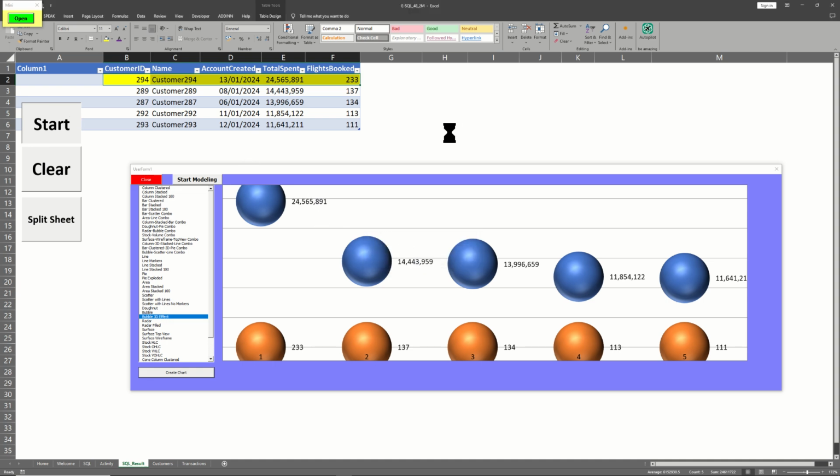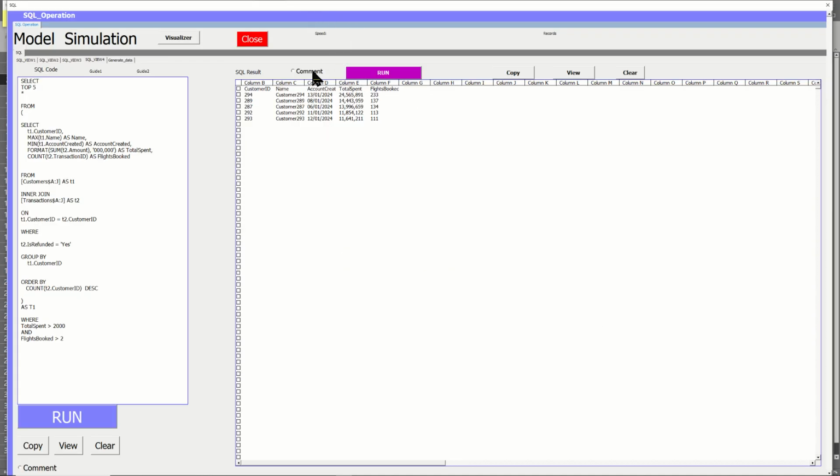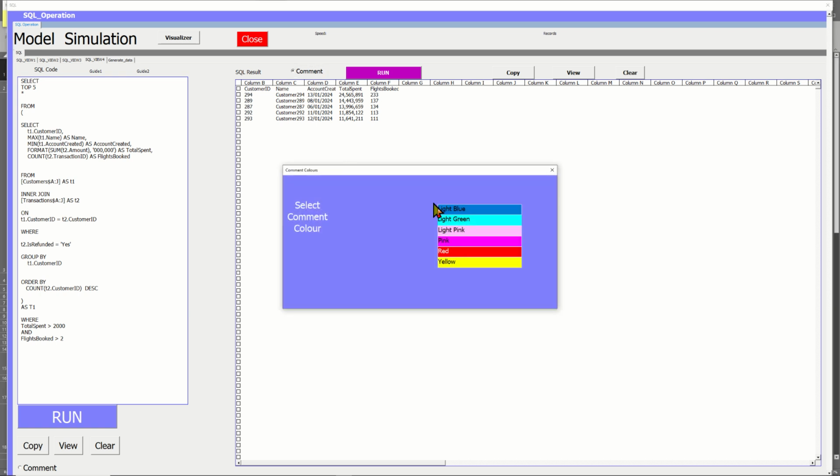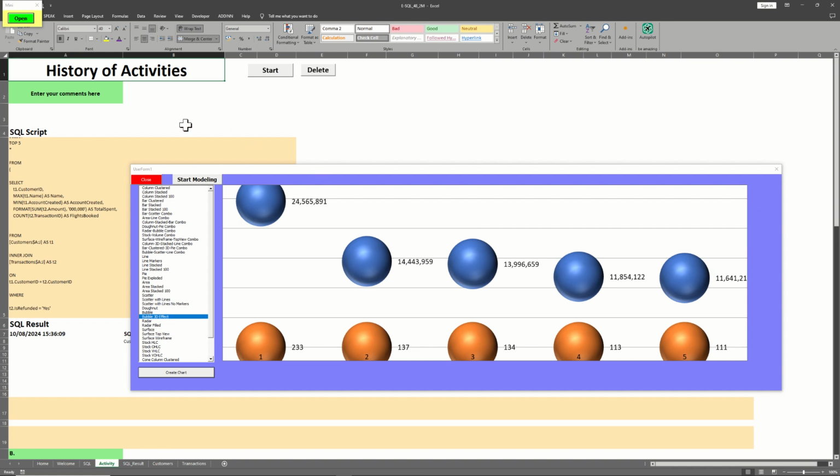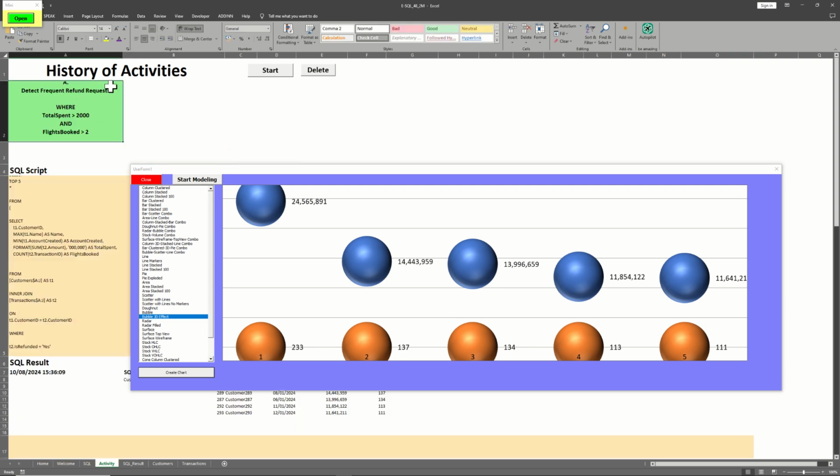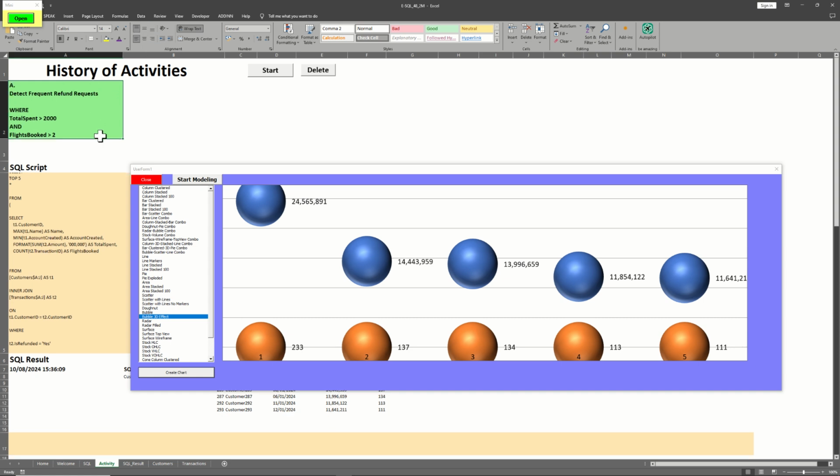We're just going to open ESQL once more and click on the comment button here. That lets me select what kind of highlighter I would like. I'll put light green. And what's going to be the heading here? What have I achieved with this now? I've achieved number 2 of the manager's request. So that is it. As you can see, nice and simple, fine and sweet. So this clearly now marks the first request by the senior managers.